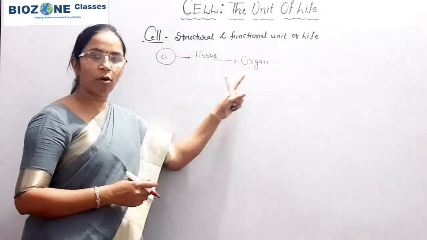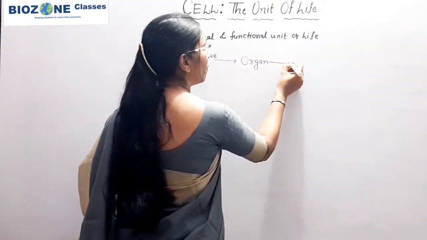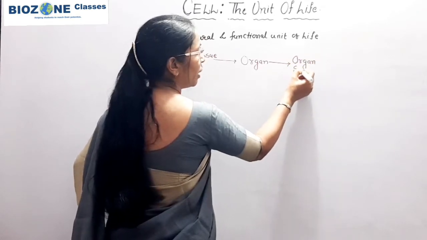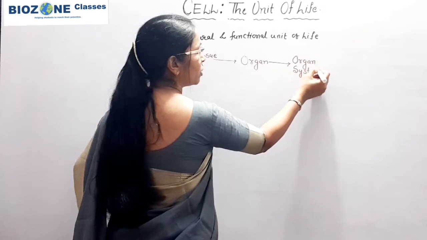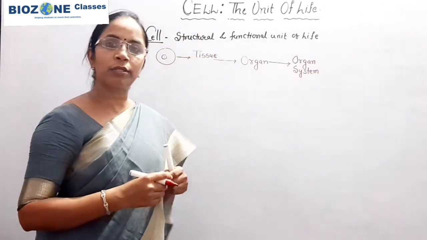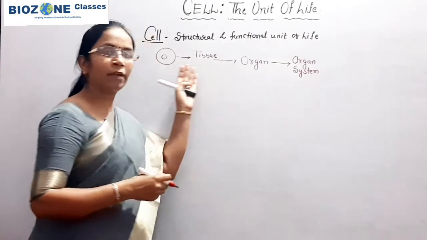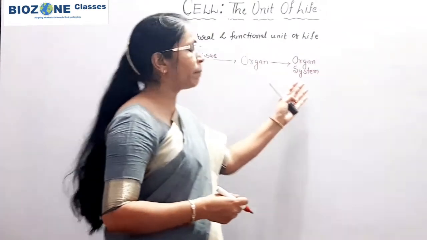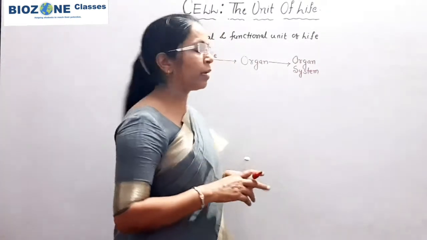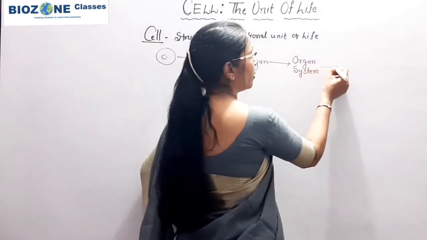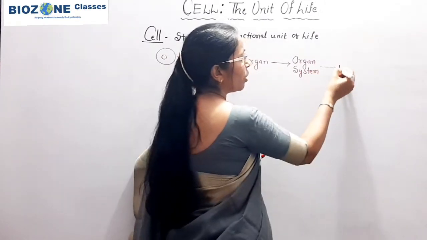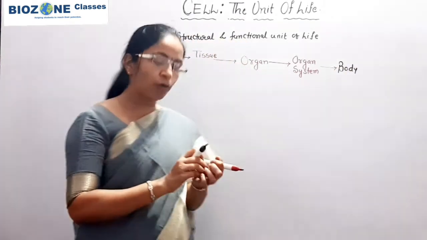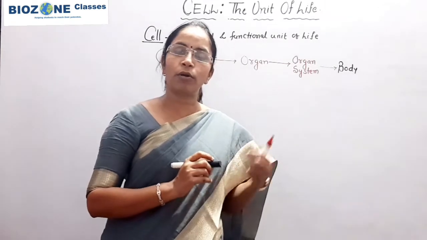So organs are formed, and now these organs combine or work in association with each other, and then the level of organization formed is called the organ system. So here you remember, cell will develop into tissue, tissue develops into organ, organ will develop into organ system, and then organ system will develop into the body of any individual, any particular kind of animal. So the body of that individual is made up of organs or organ systems.